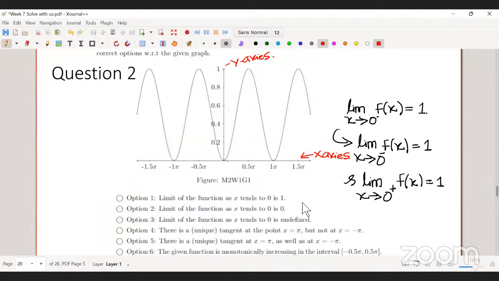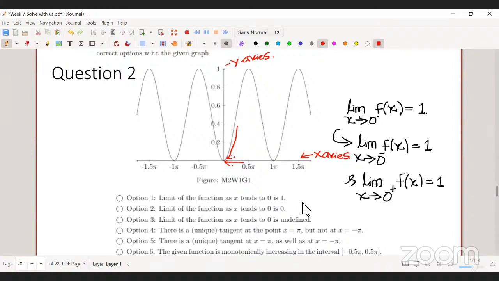So it's saying as x approaches 0, when you are coming towards 0 from the right hand side, the value of the function is approaching 1. But this is not true. When you are coming towards 0, the value of the function is approaching 0.